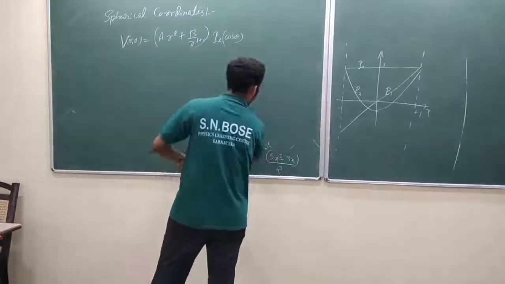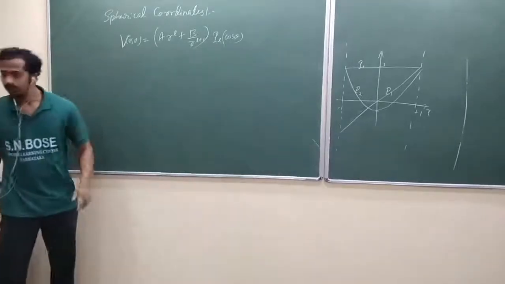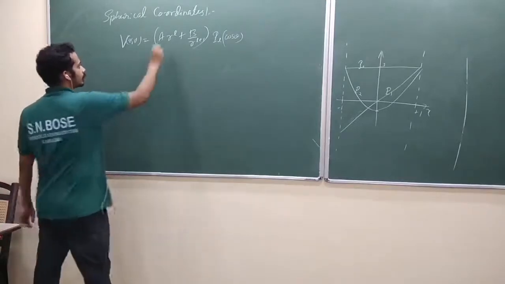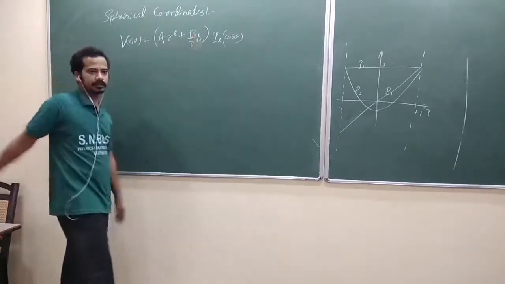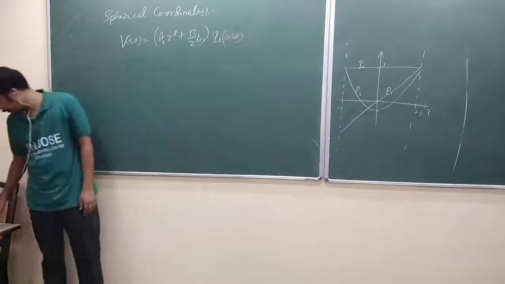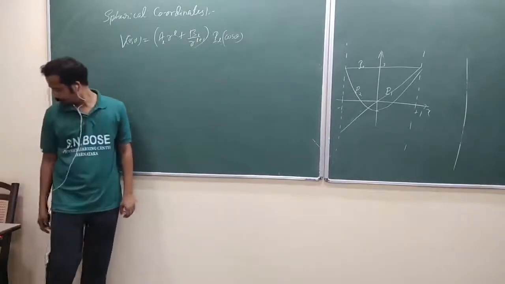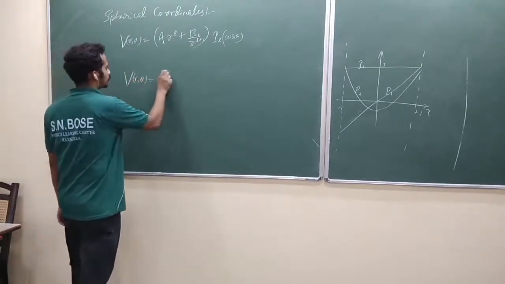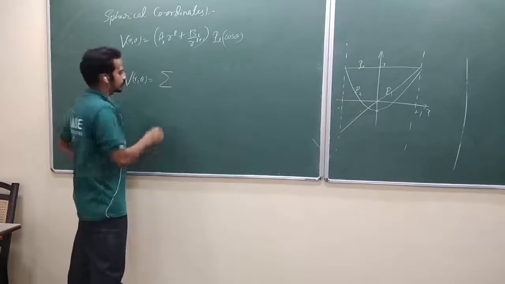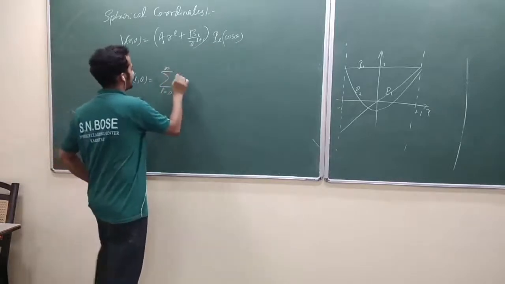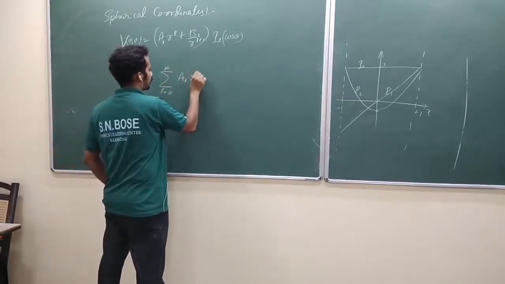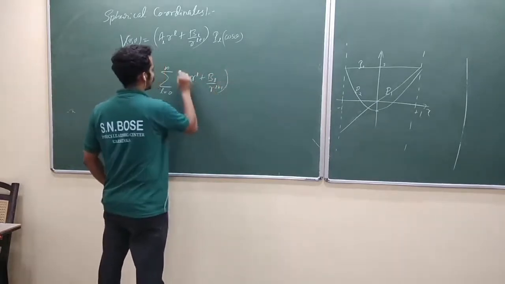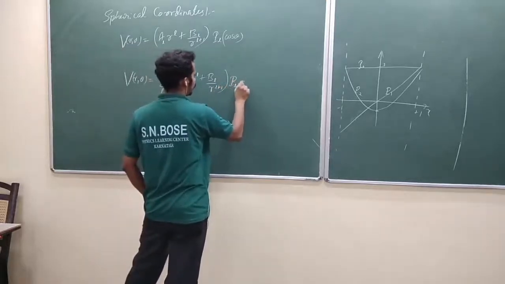Now what would happen here is, again, it was a linear differential equation. So we better write A_l and B_l in those constants. So now you can write the most general solution, V of r comma theta, as a linear combination of these solutions: sum over l equal to 0 to infinity, A_l r power l plus B_l by r power l plus 1, into P_l of cos theta.